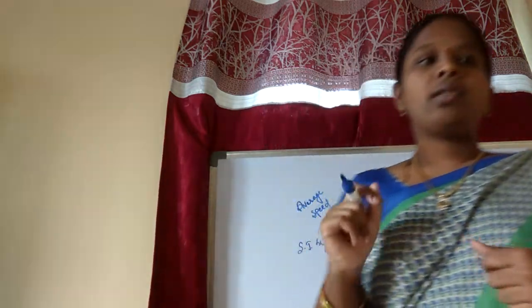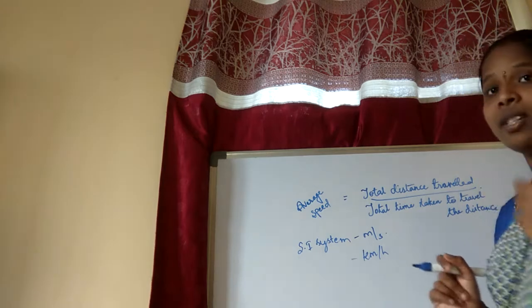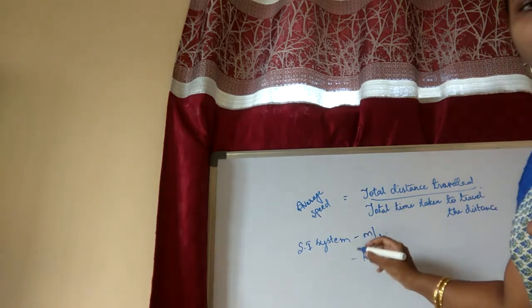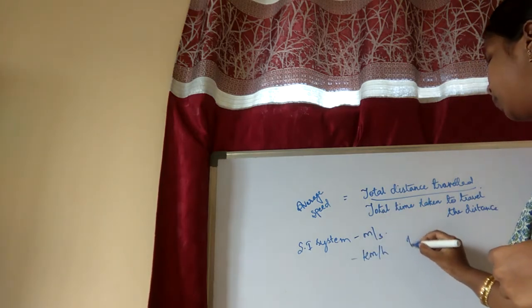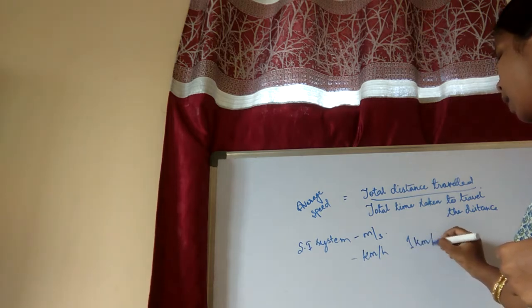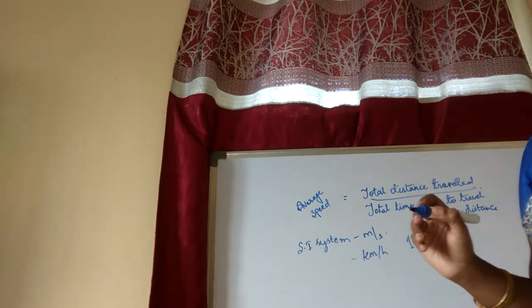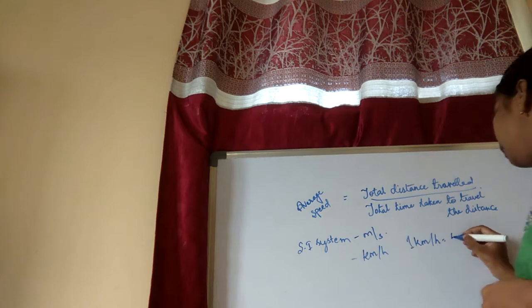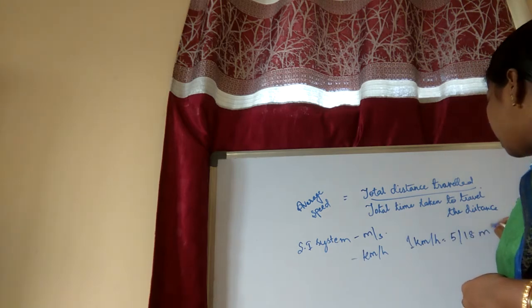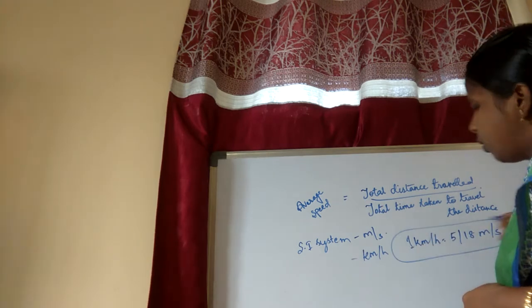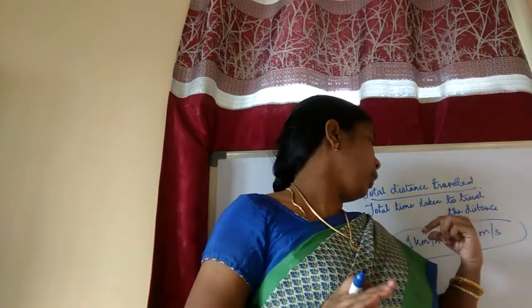In one way it will be meters per second and in the other way kilometers per hour. If you want to convert, 1 kilometer per hour is equal to 5 by 18 meters per second. Okay, well and good. I have blindly written that 1 kilometer per hour equals 5 by 18 meters per second. Do you know how we got this value?